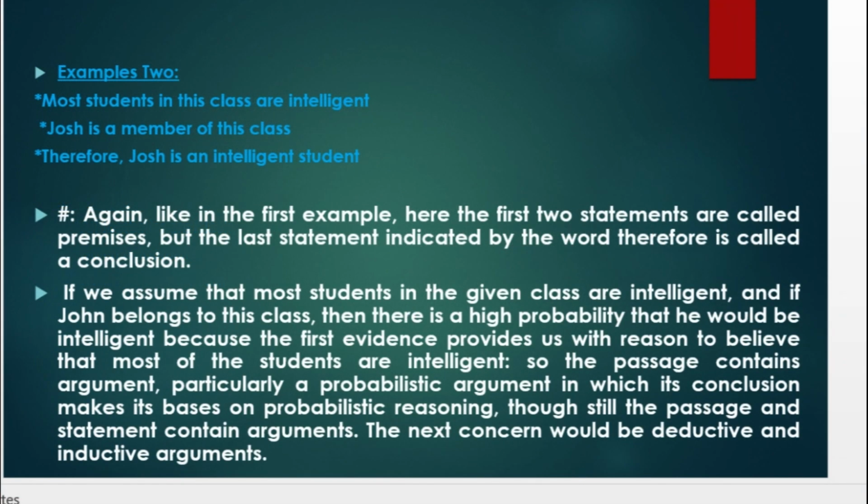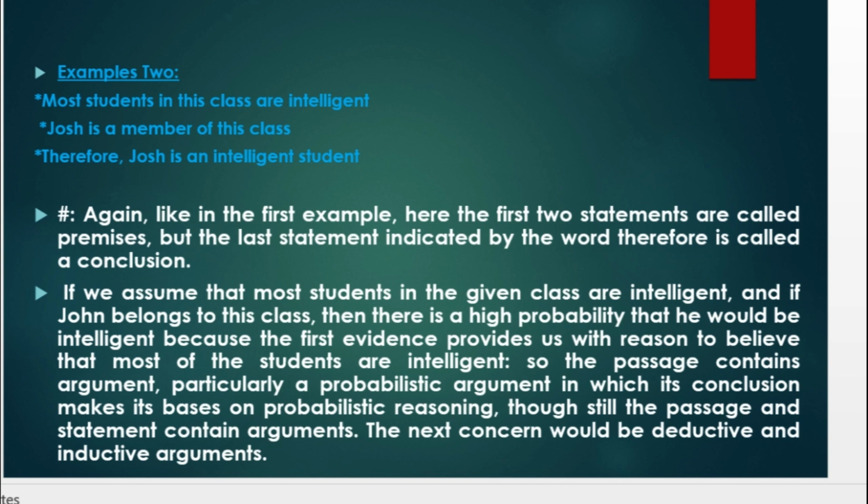Example 2. Most students in this class are intelligent. Josh is a member of this class. Therefore, Josh is an intelligent student. Again, like in the first example, here the first two statements are called premises, but the last statement, indicated by the word therefore, is called a conclusion.